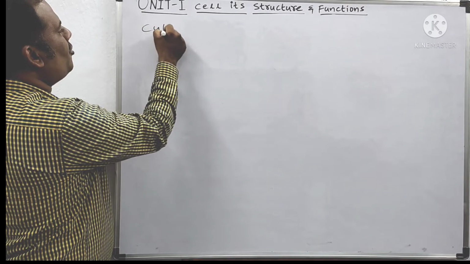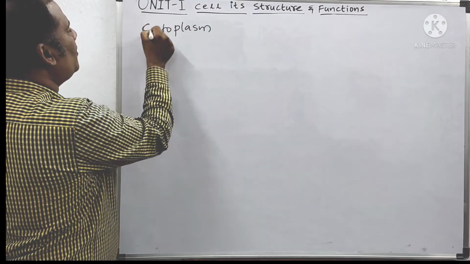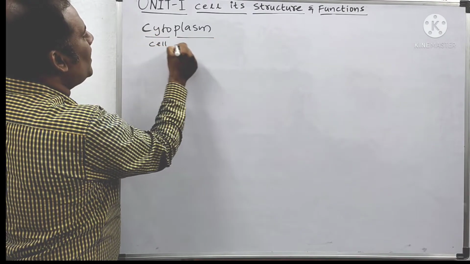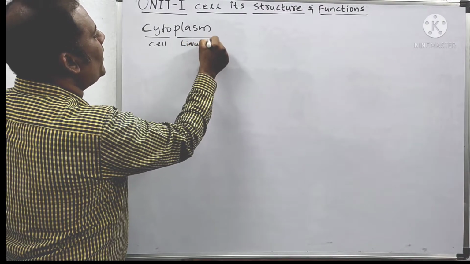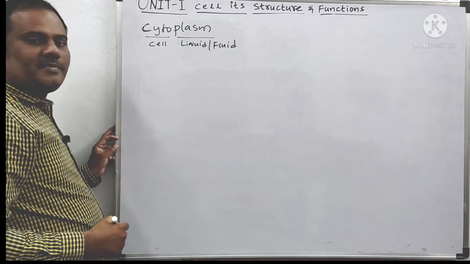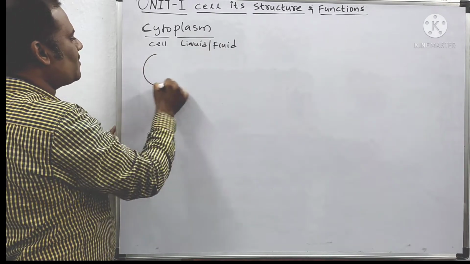Today we are going to know about cytoplasm. Cyto means what? Cell. Plasm means what? Liquid or fluid. Cytoplasm is the fluid or liquid present inside the cell.